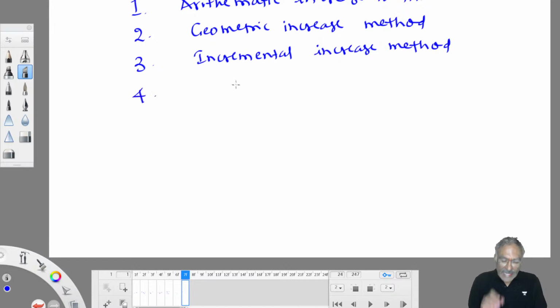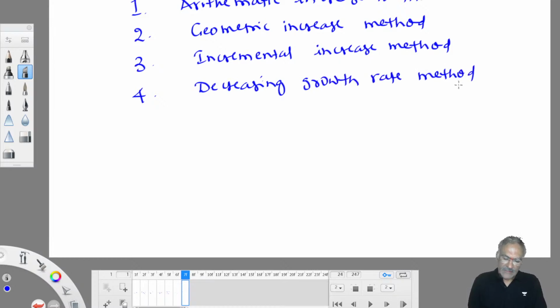Fourth one, from the exam point of view I am talking, is the decreasing growth rate method. One more is also there, but that is not required for the GATE exam. One more is the logistic curve method, a numerical method. But we don't require that method because it is nothing but formula substitution. Such type of questions they usually don't ask in the GATE exam.